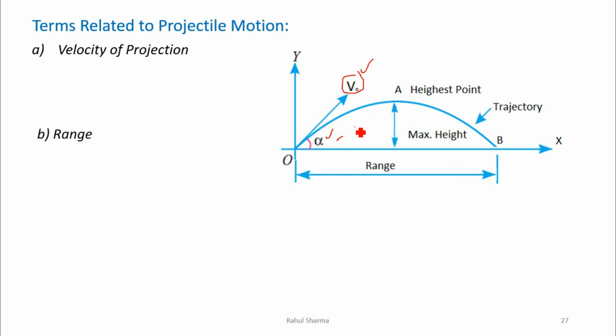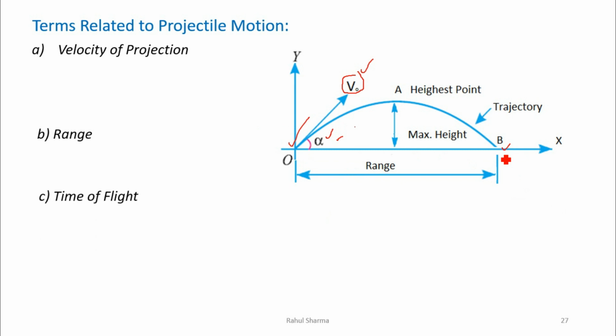Similarly, the range is the horizontal distance traveled by the object between the point of projection, from point O up to the point B, or we can say the point where the projectile hits the ground after traveling the distance. So range is OB.